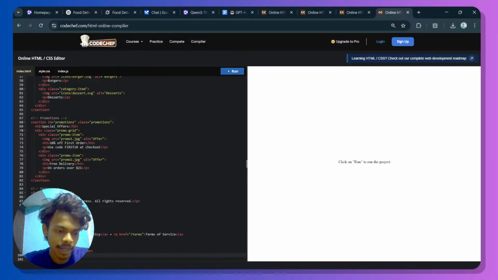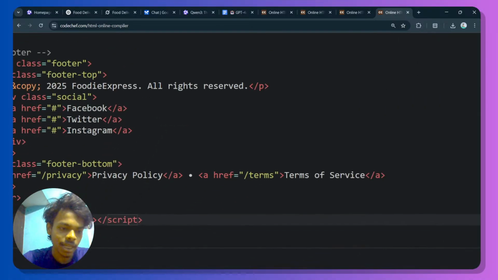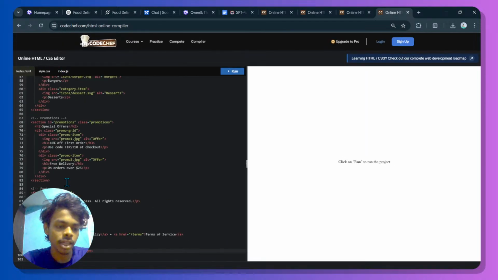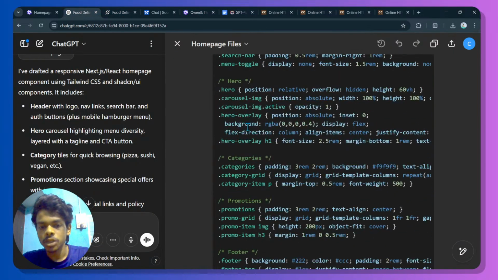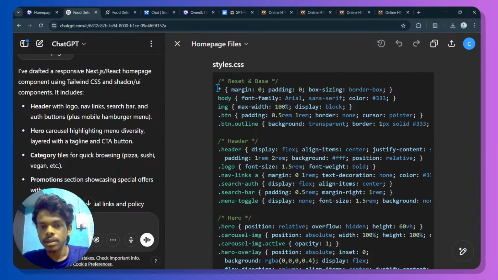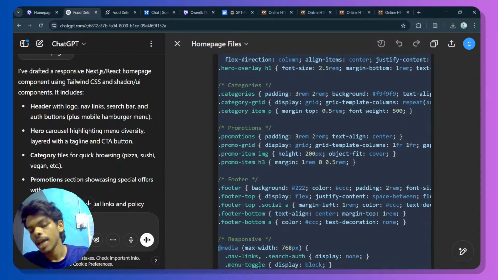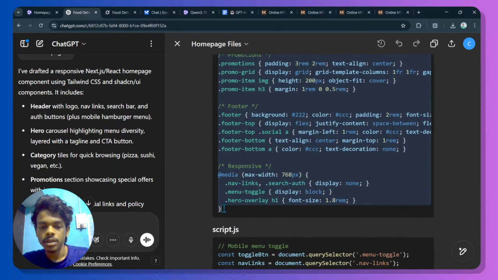We can also see that it is using JavaScript, and the naming is script.js, but we have an index.js, so we need to change script to index.js. Next, we need to copy the CSS part, and after CSS we have to copy the JavaScript part.